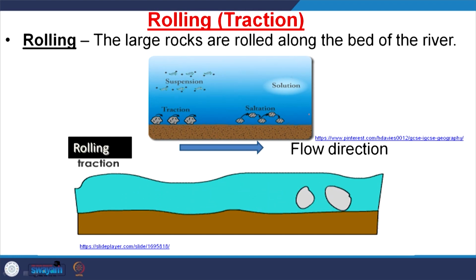Here, the traction mode of transportation, if you see these boulders, they are moving close to the bed, that means on the bed they are rolling. So, the large rocks are rolled along the bed of this river, that is called traction.